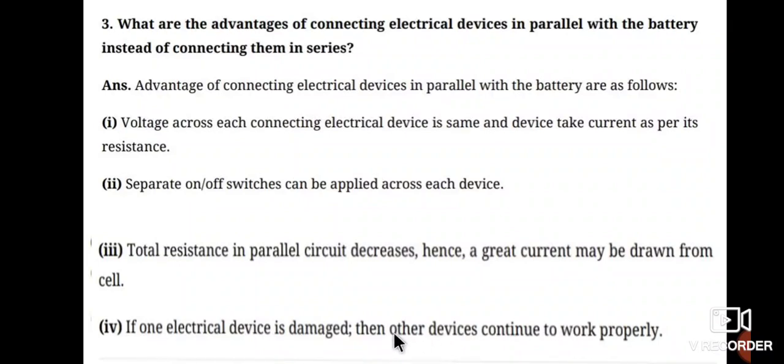This is also one of the main advantages of a parallel circuit. Therefore, the electrical devices in a parallel circuit do not depend on any other devices. They are independent.